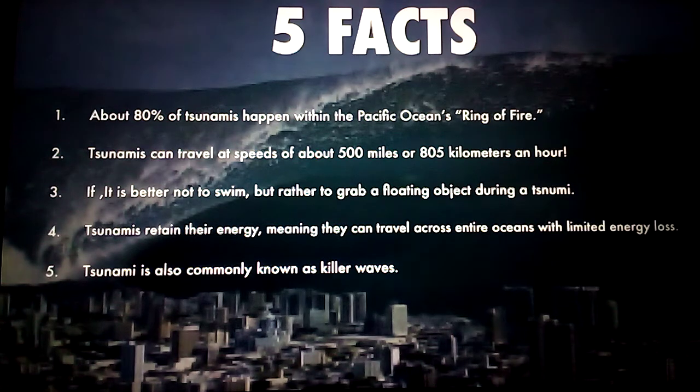Next one, tsunamis can travel at a speed of about 500 miles, or 805 kilometers, an hour. It is better not to swim. So when we are at the beach and a tsunami occurs, we cannot swim in the water, but rather grab a floating object during a tsunami.